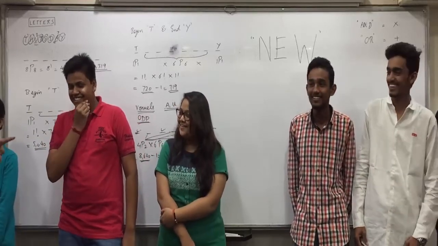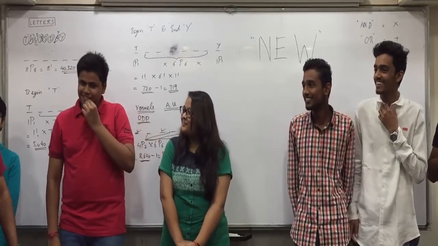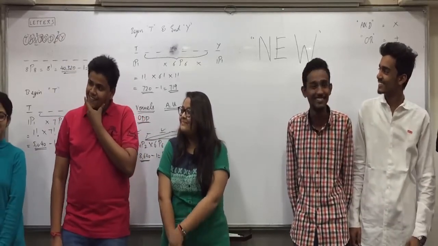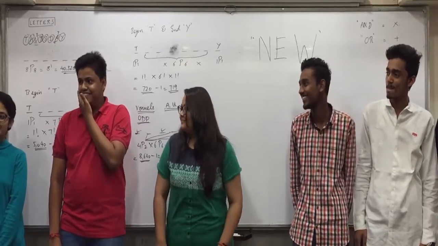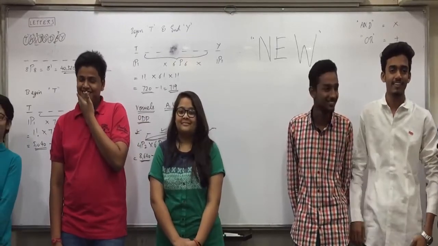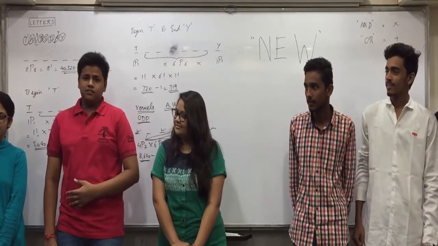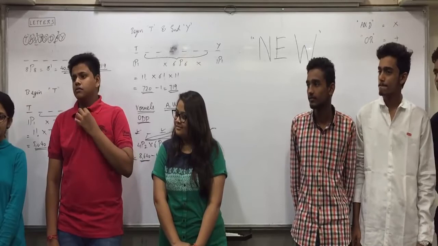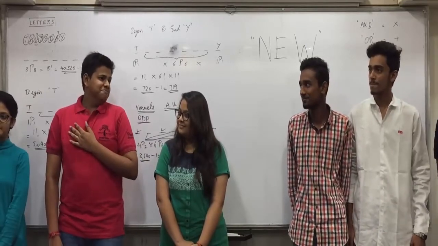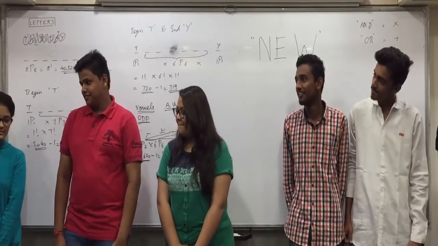Please maintain silence. Will this be one of the 720 photographs? But here are Tanushri and Arushi together? Now I want to know how many ways can I take the photograph?